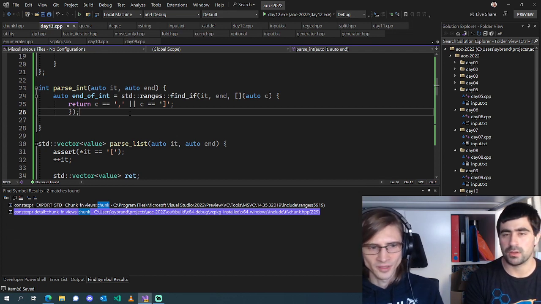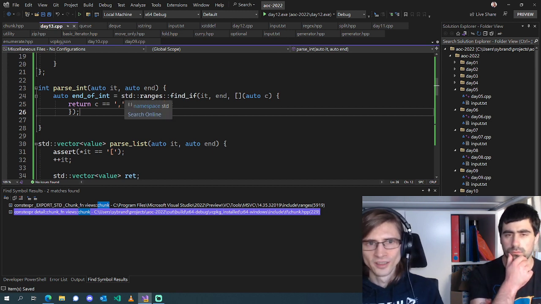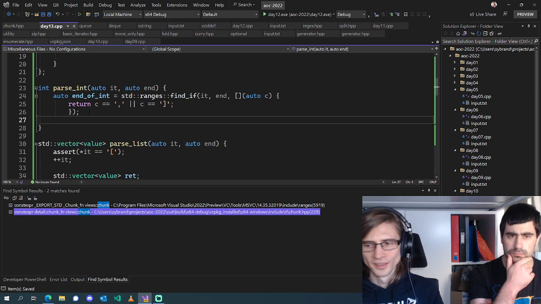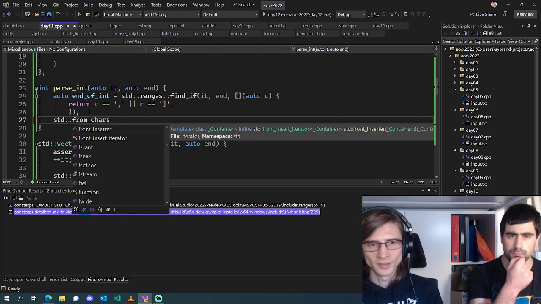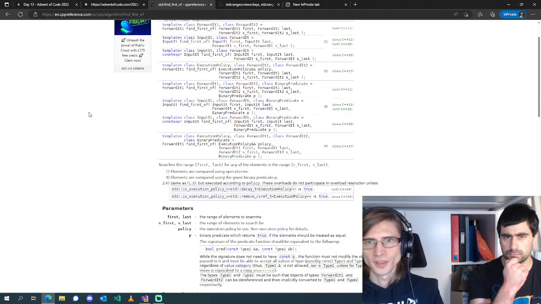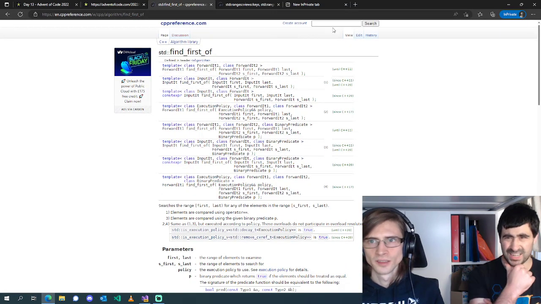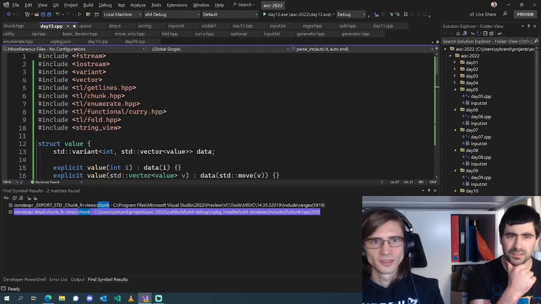This is going to return us an iterator to either end or the last position. So then we can do std from chars. What's that in again? Charconv, I think. Charconv, yeah, you're right.